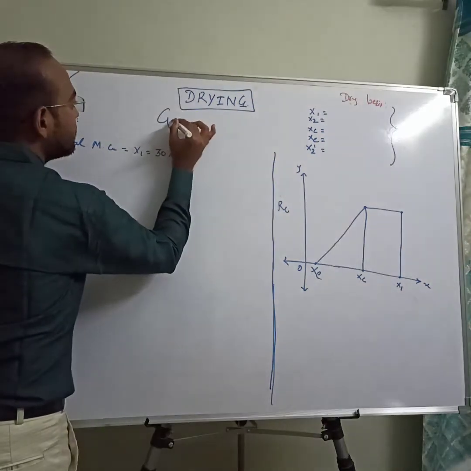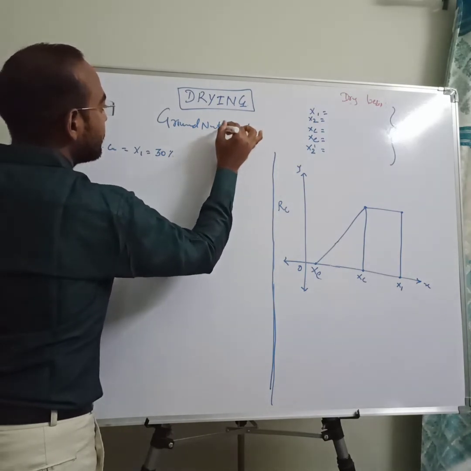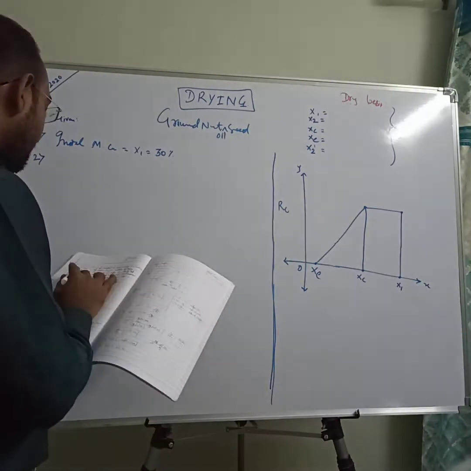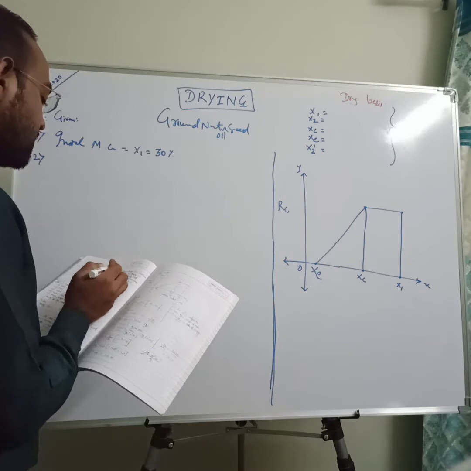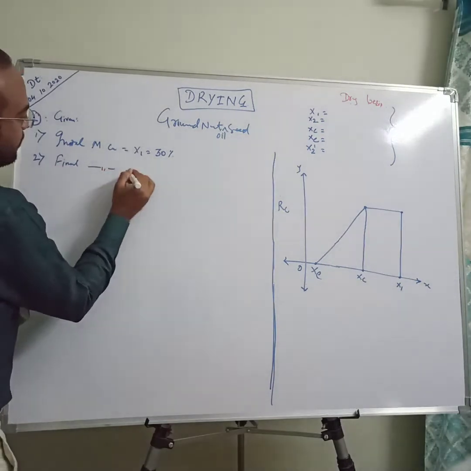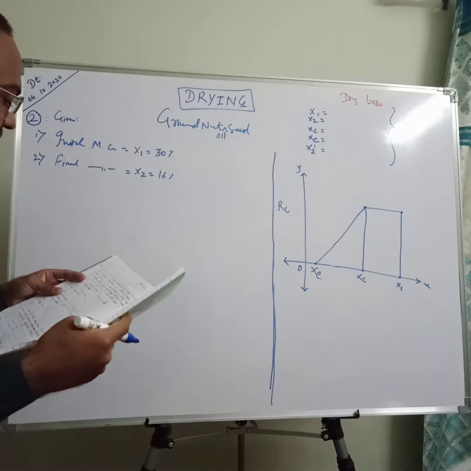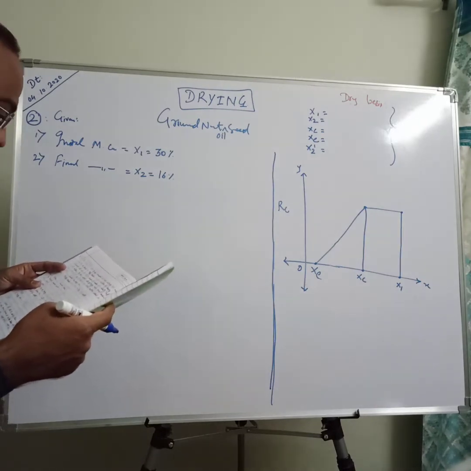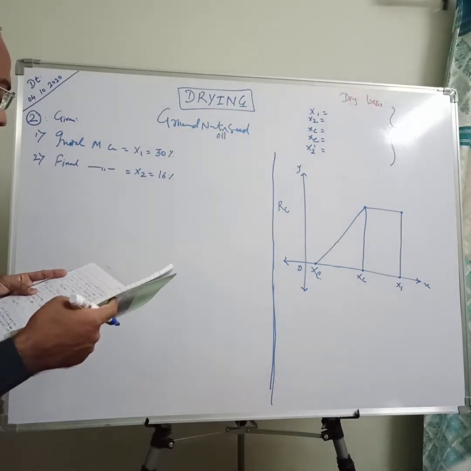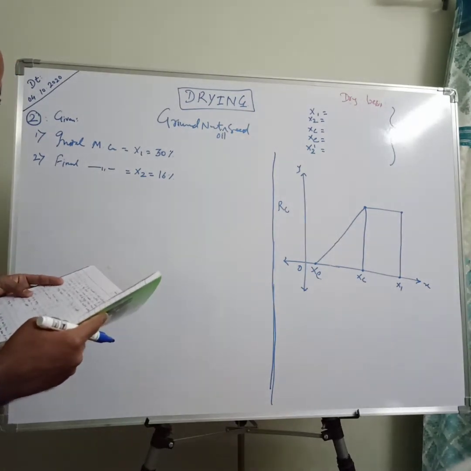Second thing, seeds are groundnut oil seeds. Groundnut oil seeds are used. Initial moisture content is 30%, to be dried in a tray dryer to 16% moisture. Final moisture is also there, that is x2, that is 16%. The operation is carried out in a tray dryer. 100 kg of groundnut oil seeds containing 30% of moisture is to be dried in a tray dryer to 16% moisture by passing a current of air at 350 Kelvin.